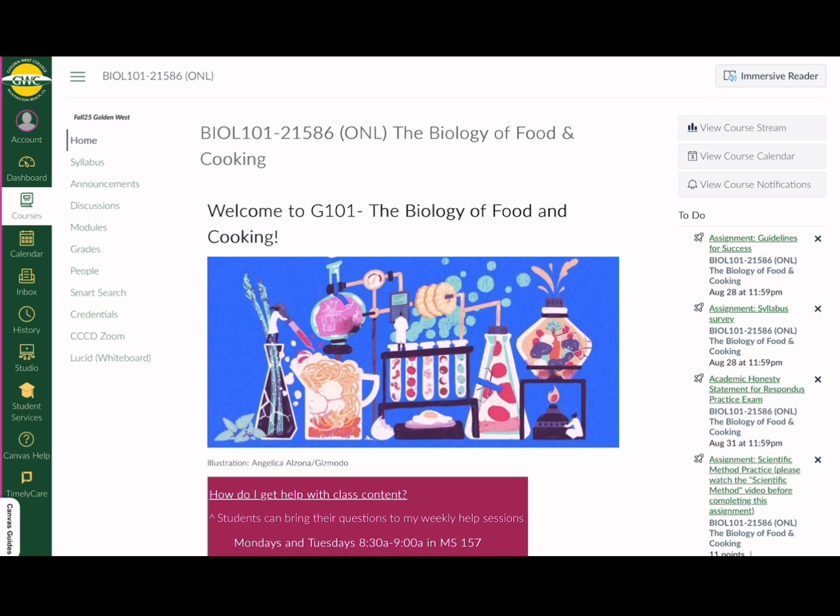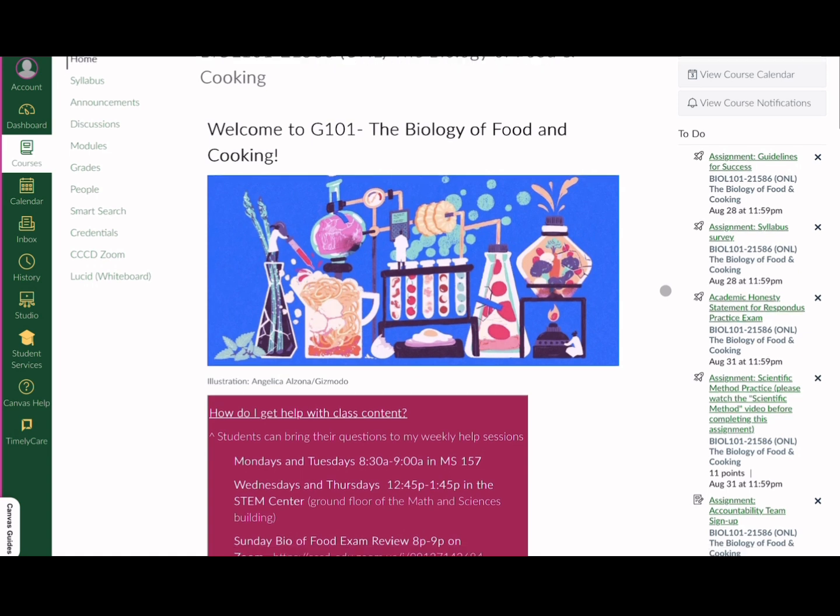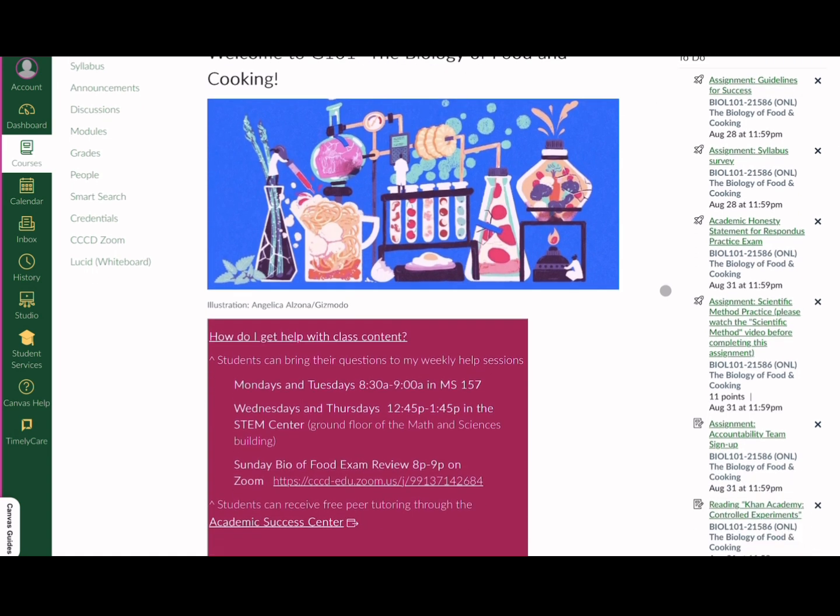On our home page, you will see to the right of that the course navigation bar where we can easily access syllabus, announcements, grades, etc. On the far right then we'll see a to-do list. This to-do list is sometimes helpful for upcoming reminders, but it is absolutely not the entirety of the course, and you should not use it as your way to navigate what you're going to be doing weekly. You will miss a majority of the course if you try to do that. So try to use those just as your reminders.